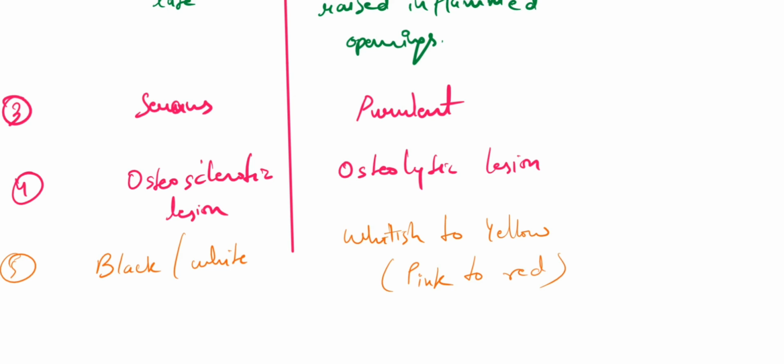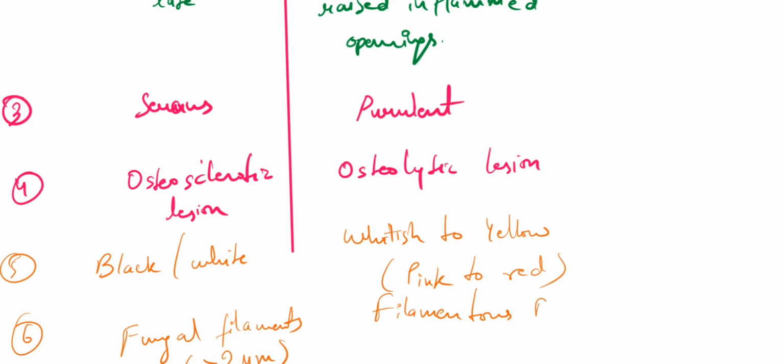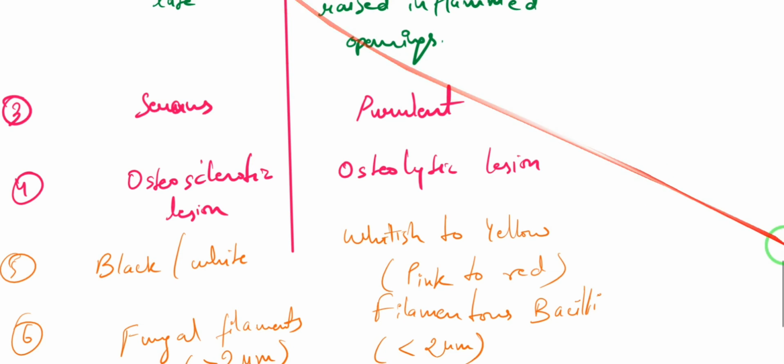And these granules, what were they containing? In case of eumycetoma, they will have the filamentous fungi, right? Fungal filaments will be there, which by the way will have greater than 2 micrometer in diameter or width, right? And in case of actinomycetoma, you will be seeing filamentous bacteria, right? You will be seeing filamentous bacilli or bacteria, which will be less than 2 micrometer, right? So this was about the differences between actinomycetoma and eumycetoma.